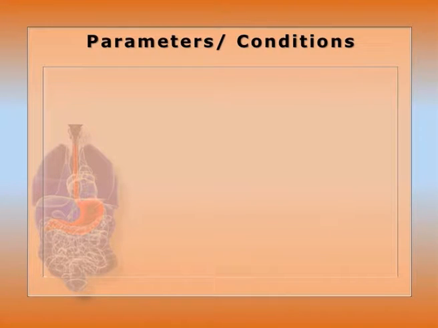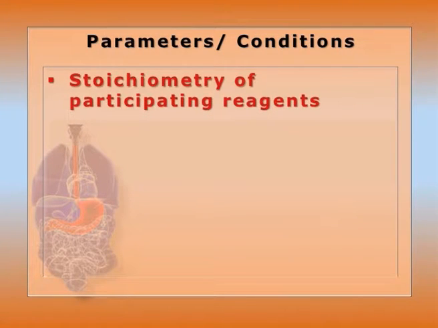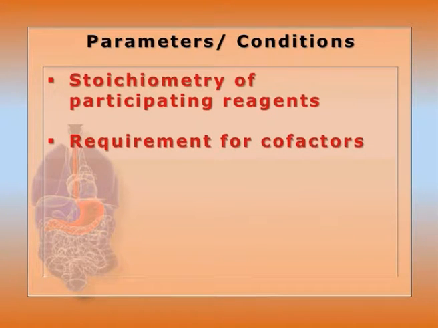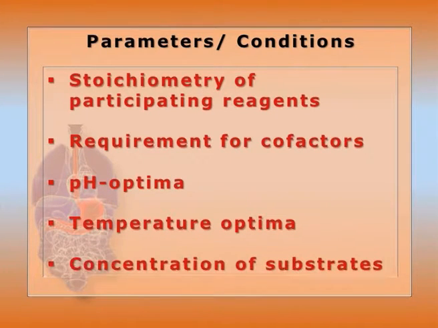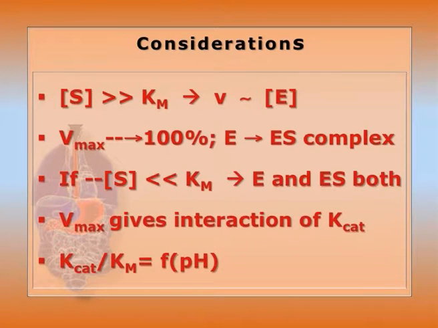Parameters and conditions. It is dependent upon the stoichiometry of the participating reagents, the requirement of cofactor, co-substrate, coenzyme, etc., pH optimum, temperature optimum, as well as the concentration of the substrate itself. Consideration: the concentration of the substrate is very much greater than Km, that is the Michaelis constant, for the substrate affinity towards the enzyme. If this consideration is achieved, then the velocity or reaction rate will be proportional to the total enzyme concentration.